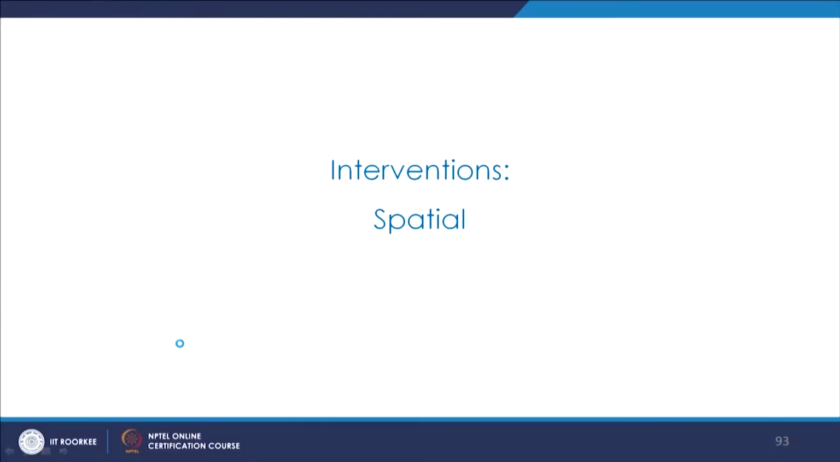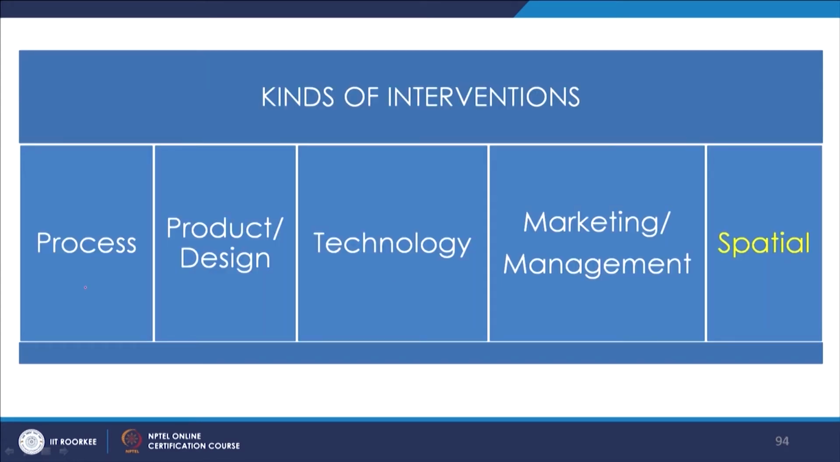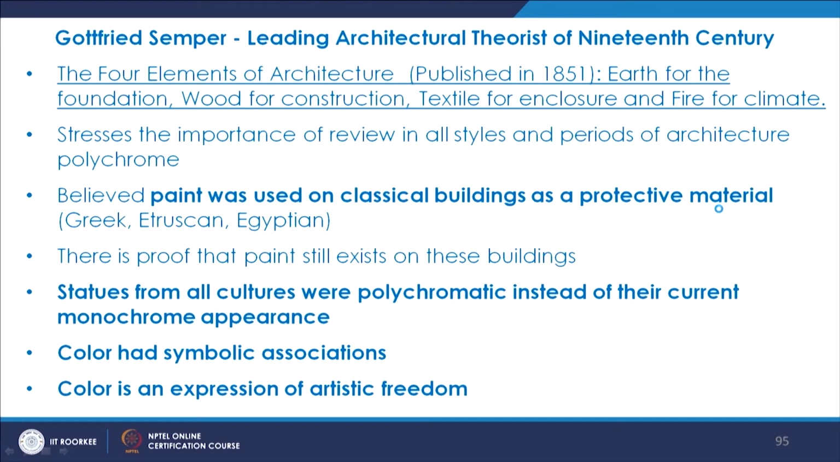So now, having discussed all the four different kinds of interventions that we saw during the last 4 modules, we will now see the interventions that are spatial and which involve the interrelationship between craft and interior architecture. So we discussed these 4 types, and this one I have added here, which talks about the spatial interventions. So like I told in the beginning that particularly we are going to discuss about Gottfried Semper.